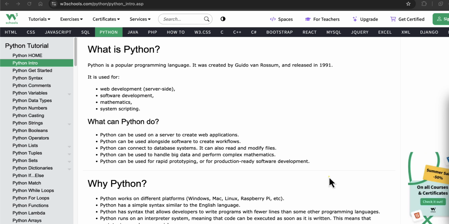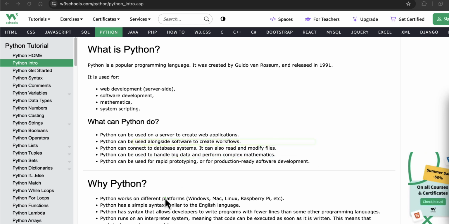Python can be used on a server side to create web applications. For example, you might have heard of Django or Flask. They are built on Python. It can be used alongside software to create workflows. For example, think of automation or scripting inside other applications. Python can connect to database systems and also read or modify files. For example, database queries, IO operations, reading and writing files on your disks or on your servers. Python can do that.